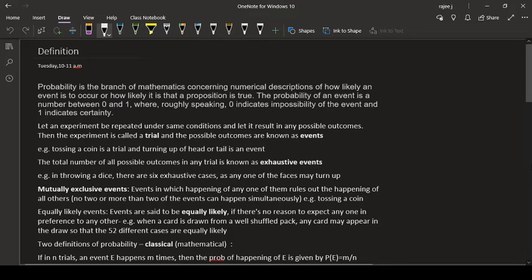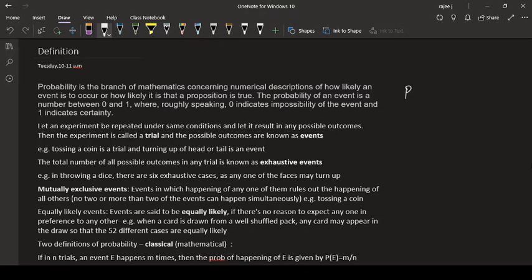Then the most important property of probability is that it is a value, and when you find the probability of any event, the probability of that event always lies between 0 and 1. If you say probability is 0, it means that it is an impossible event. Say for example, I am telling you the 8th day of a week.